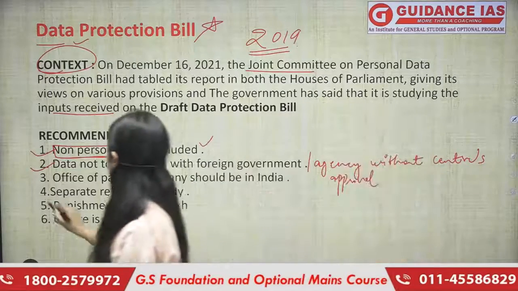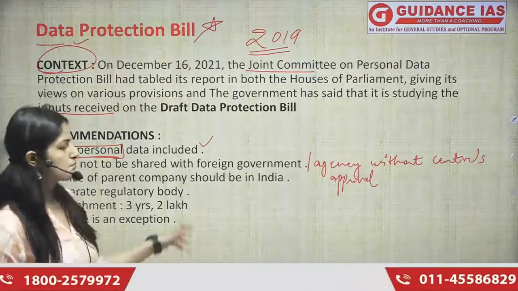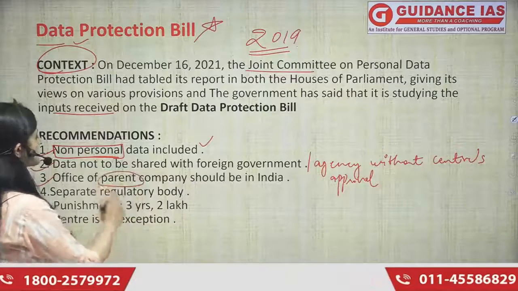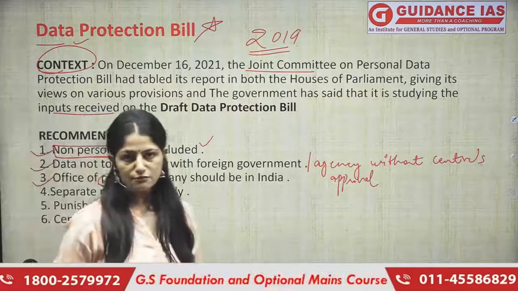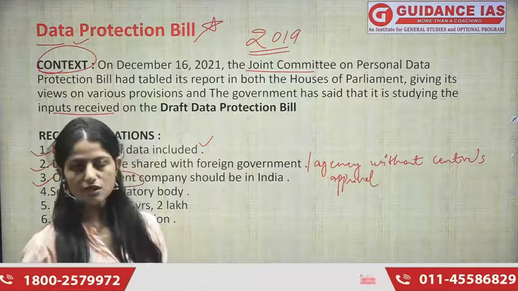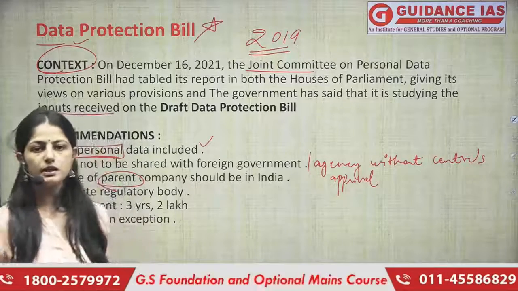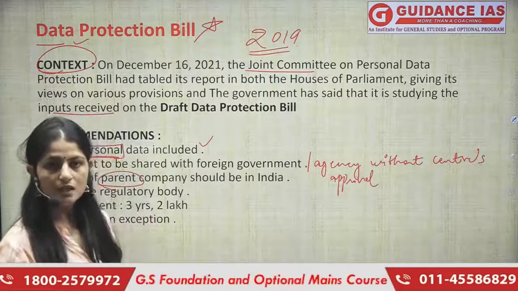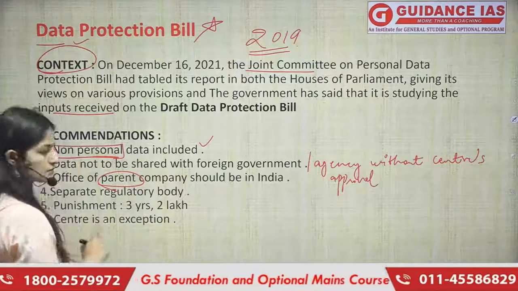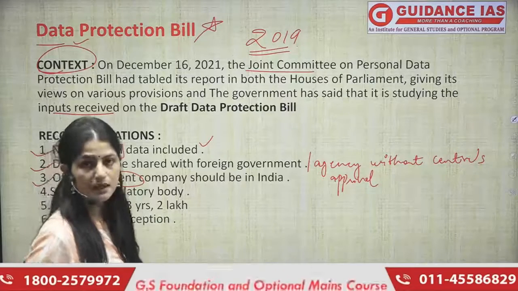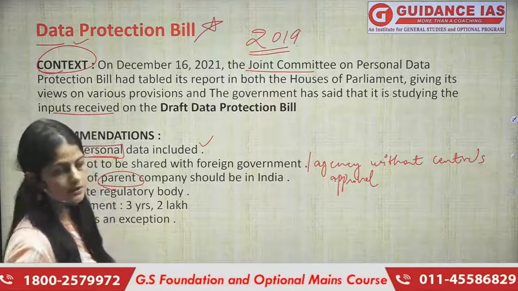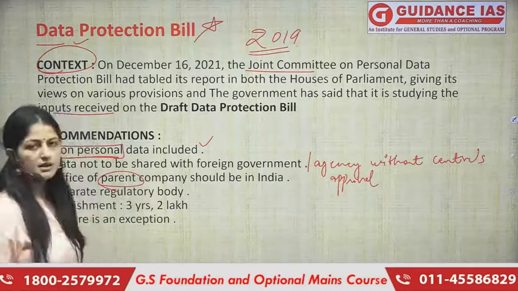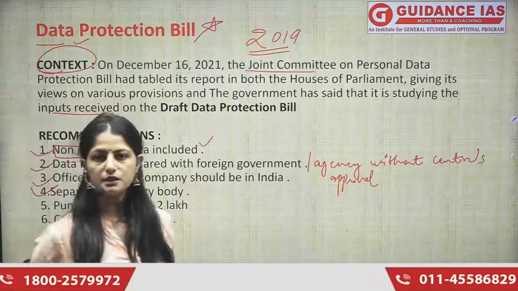All right. Third would be office of a parent company should be in India. So office of a parent company matlab, like for example, Google को कि parent company is Alphabet. We know this. So Alphabet का जो office है should be in India. Then only we can share our data with them. Until we cannot do that. If the office of their parent company is not in India, we cannot share our data. Fourth would be separate regulatory body. We need to make a separate regulatory body so that the regulation could be done at a better level, at a better scale.